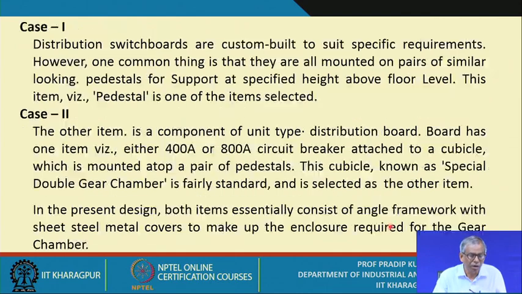We have selected one item, and on that first item we apply the value analysis methodology, and similarly we select the second item, and again for the second item we have applied the value analysis methodology. So essentially we are referring to two cases, case 1 and case 2.